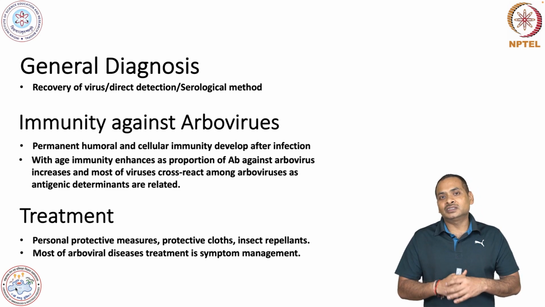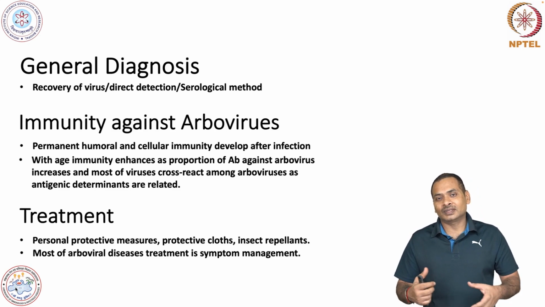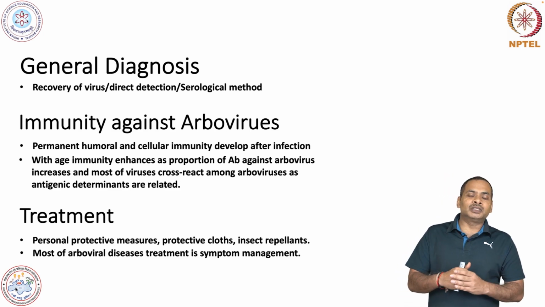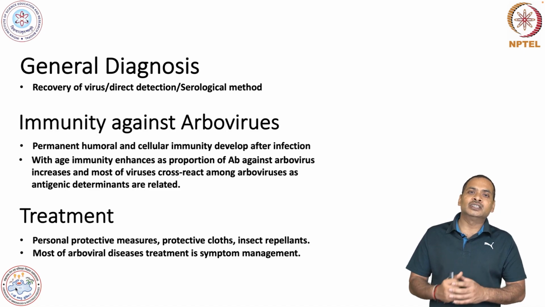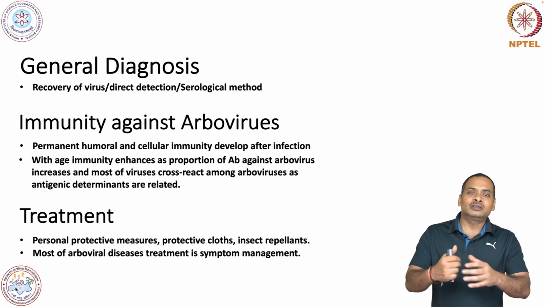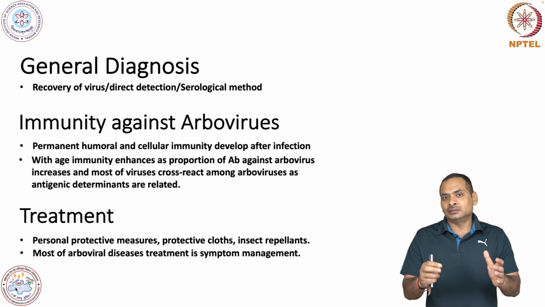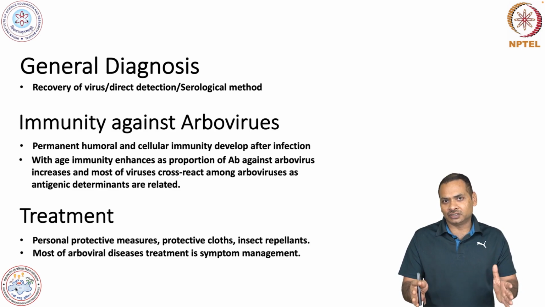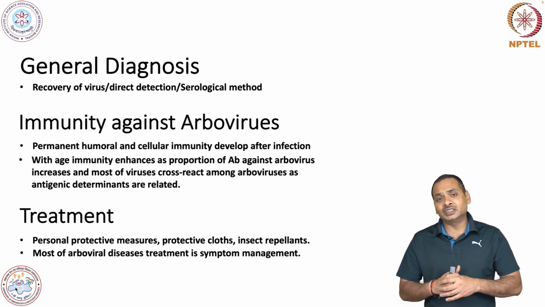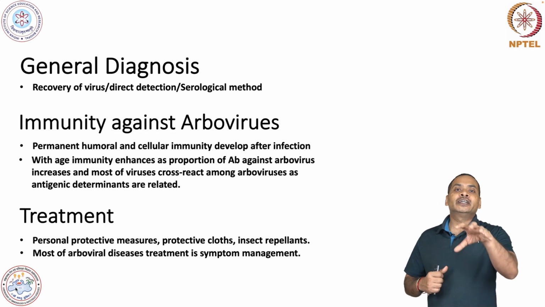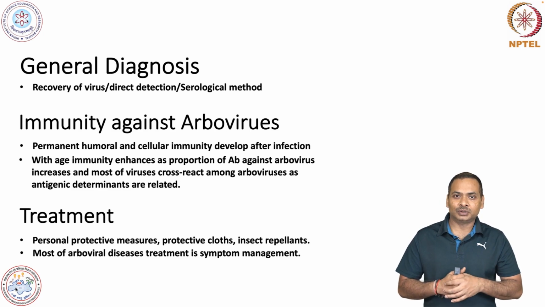So, in all these arboviral diseases there is symptom management. Whatever symptom or vital signature is deviated, we bring it back, try to maintain the condition of the host, and wait for the production of antibody and cytotoxic T cells, which will eventually take over this virus.